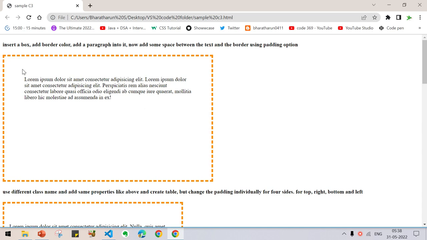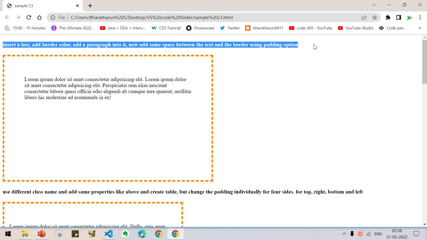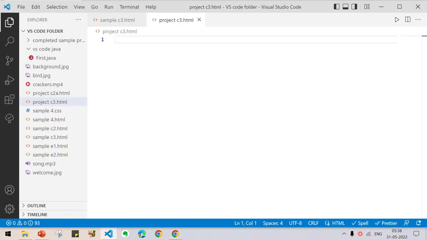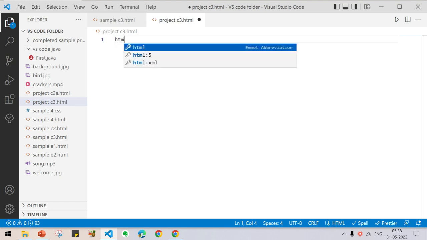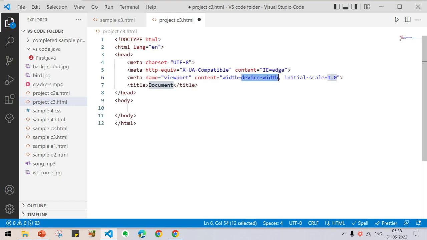How to do that? Just copy this and give it as a heading in your new project file. I have created a new project file, project c3.html, and .html is very important. And here you can see I have selected the language mode as HTML. This is also important. Now construct the base structure: type html:5 and press enter.